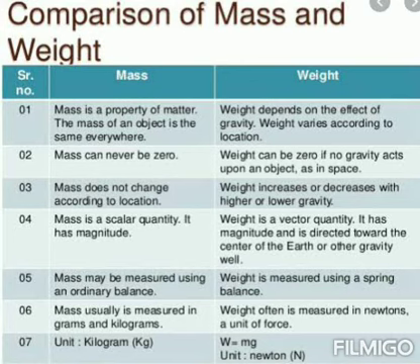The weight we can say in kilogram weight, or otherwise in Newton. 1 kilogram weight is equal to 9.8 newtons. That is a very important point. And the next one: the SI unit for mass is kilogram, and for weight it is Newton. The specific formula for weight is W is equal to mg.